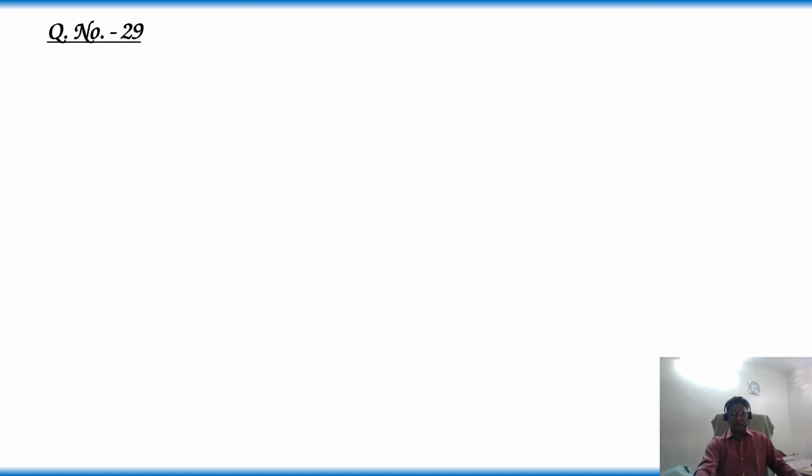Question number 29. Rarely in angiosperms, the pollen tube develops further in the embryo sac. The abnormality is called: option 1, metaxenia, 2, Namak phenomena, 3, xenia, 4, mesogamy. Let's see the options' information.